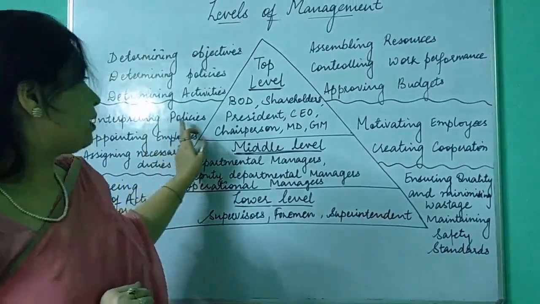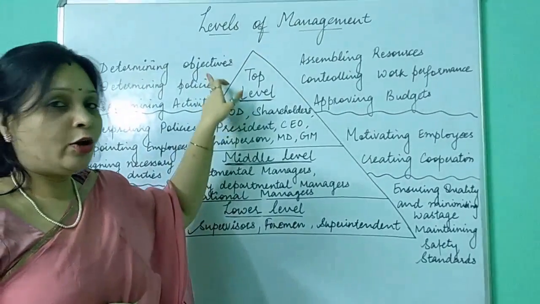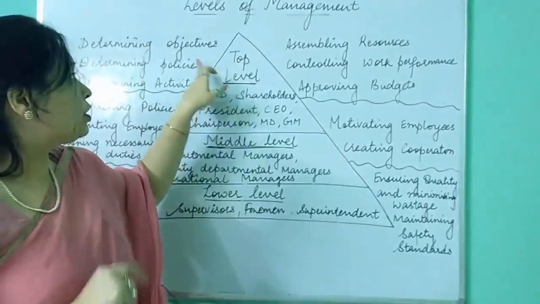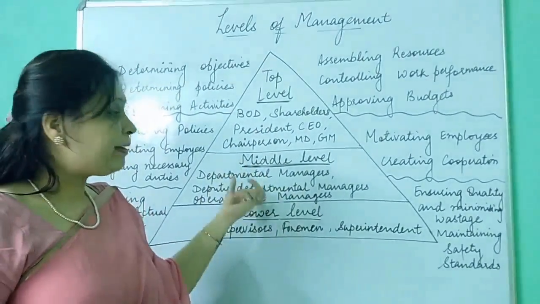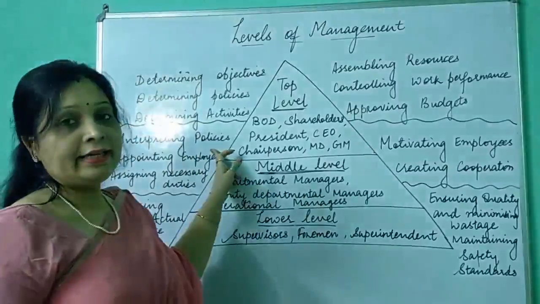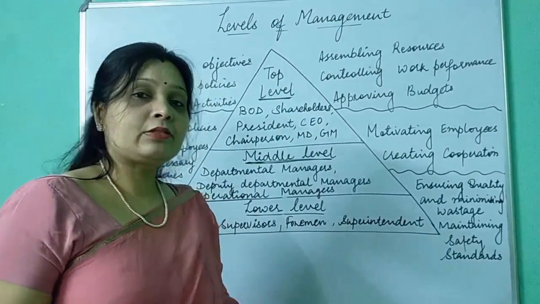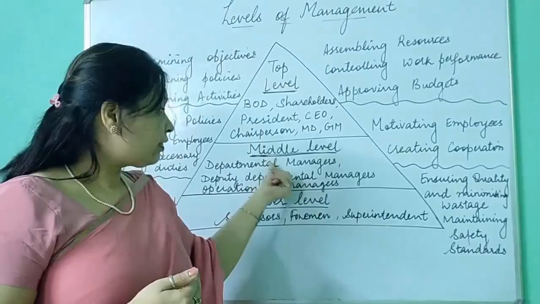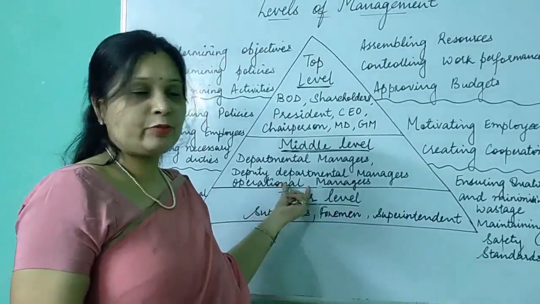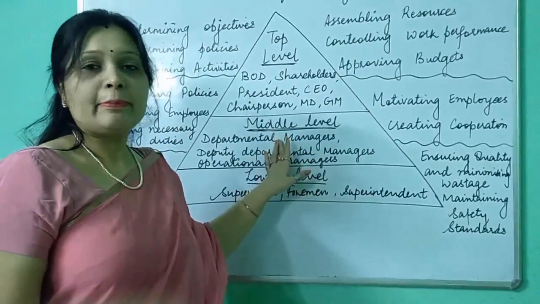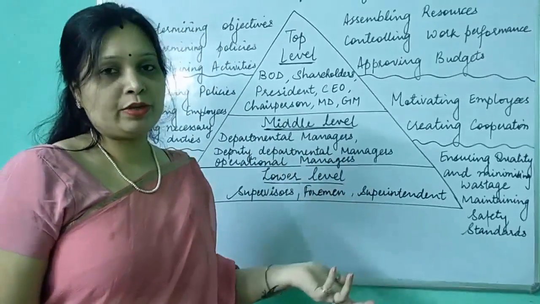First is interpreting policies. Interpreting policies means, these policies which are being made by top level. As I have told you at that time, top level managers make these policies to be used by middle level managers. So what do middle level managers do? They interpret policies. Interpret means to understand. Whatever policies are made by top level managers are understood by departmental managers, and they use these policies to instruct their subordinates. Whoever subordinates are working under departmental managers, these policies are used by them to take any decisions regarding that particular department.